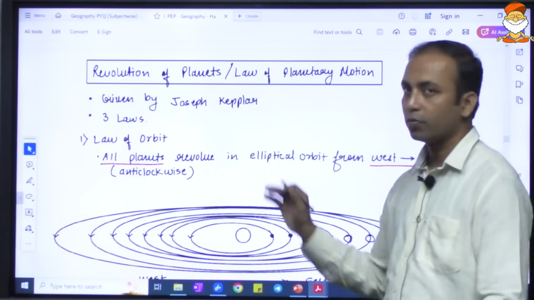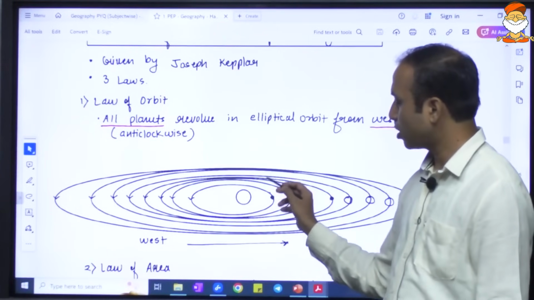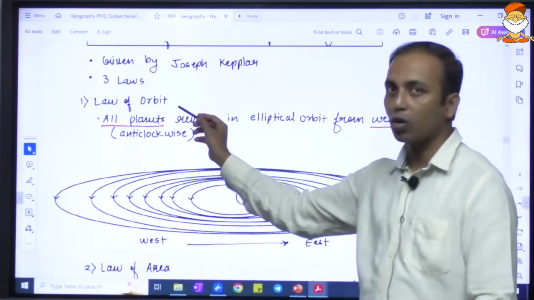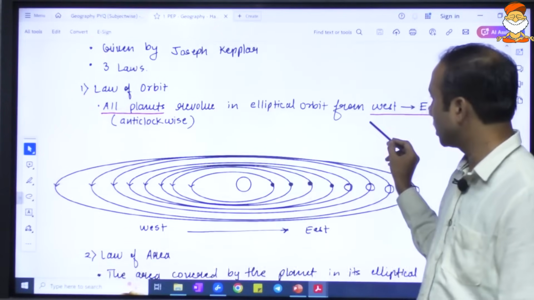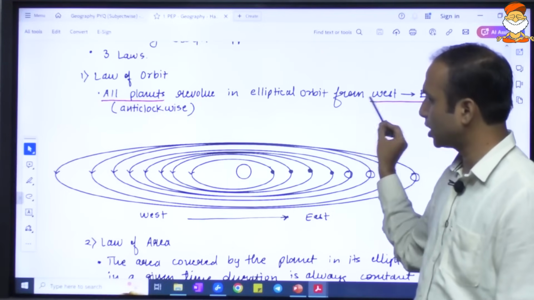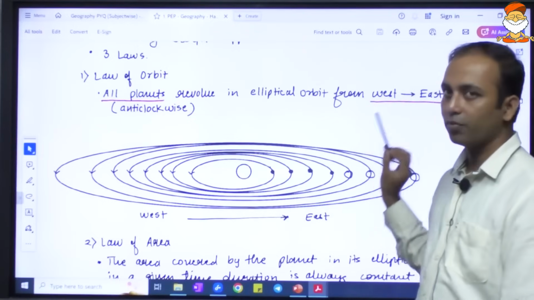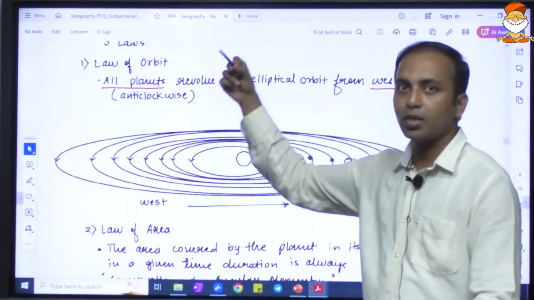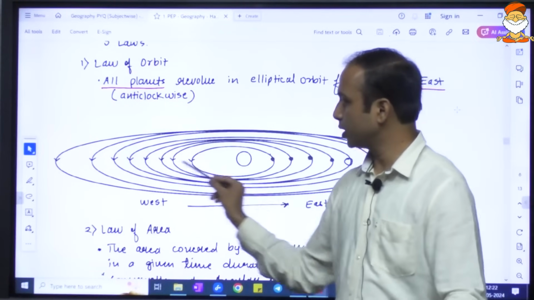So the revolution of the planets: we know that all the planets revolve around the sun in a particular order. There are basically three laws to define this revolution. The first law is the law of orbit, which says that all the planets revolve in an elliptical orbit from west to east, or anti-clockwise direction. All planets, anti-clockwise or west to east. With respect to rotation there are some differences, so we'll see that later, but with respect to revolution it is constant.